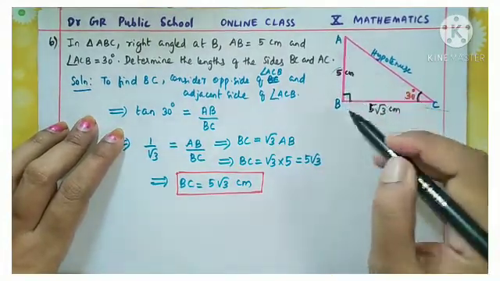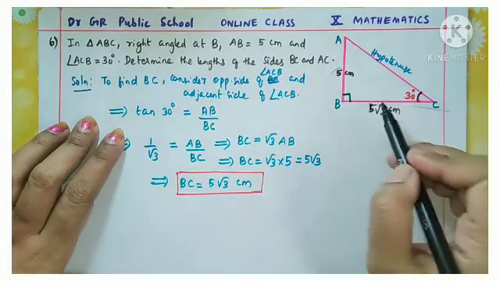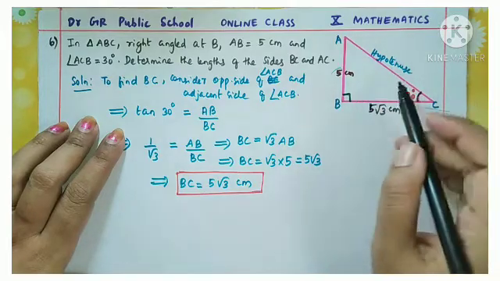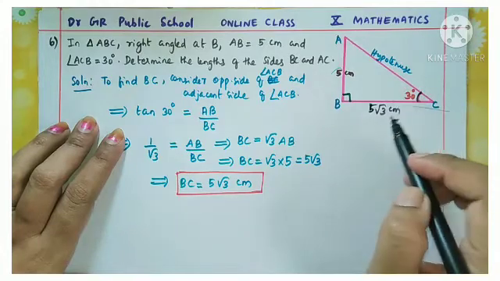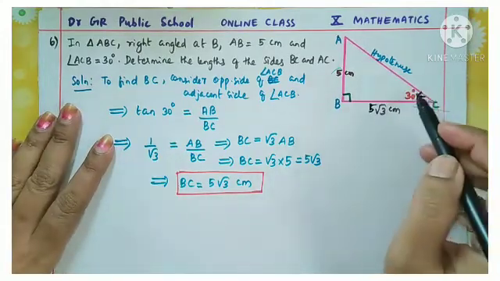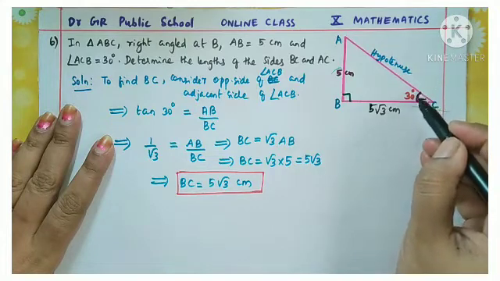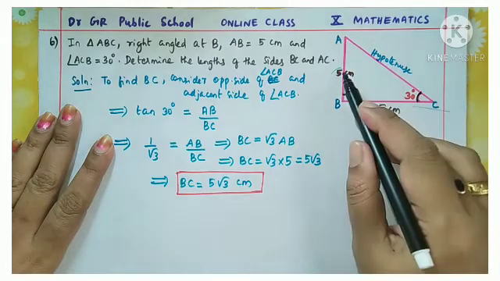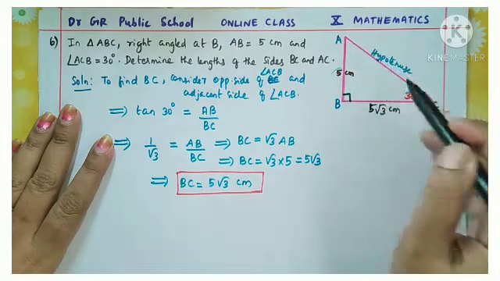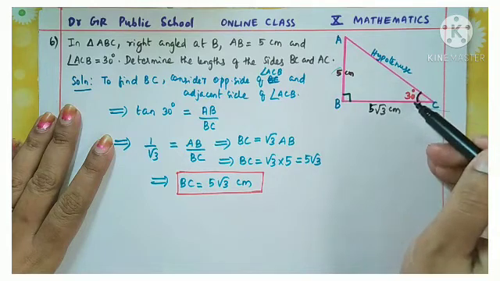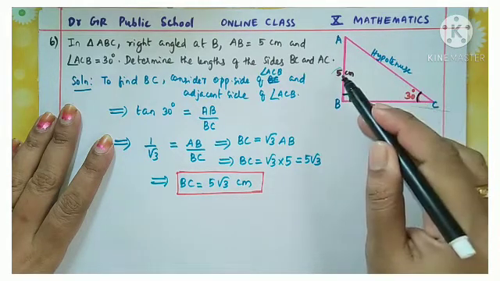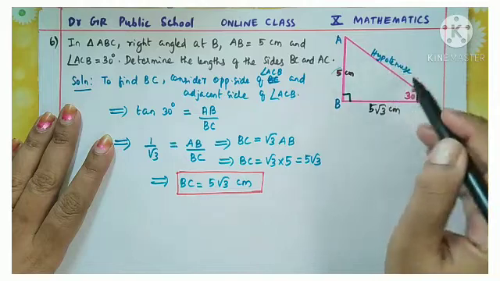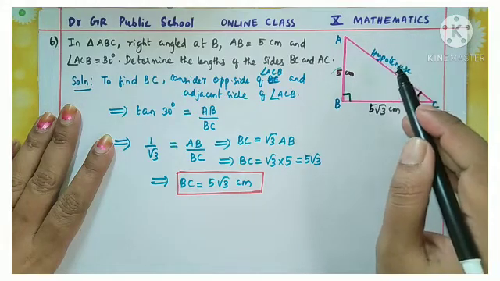Now you know in a right angle triangle, if we know the two sides, then by applying Pythagoras theorem we can find the hypotenuse. So that is one method of finding the side AC. But we have one more method. If we take this 30 degree angle, the adjacent side we know and the opposite side we know. To find the hypotenuse, if you take sine of this angle, then opposite side by hypotenuse, from that also we can easily find the hypotenuse.